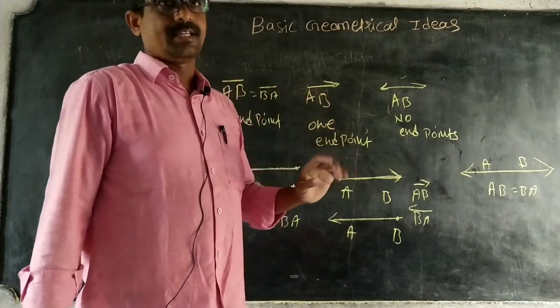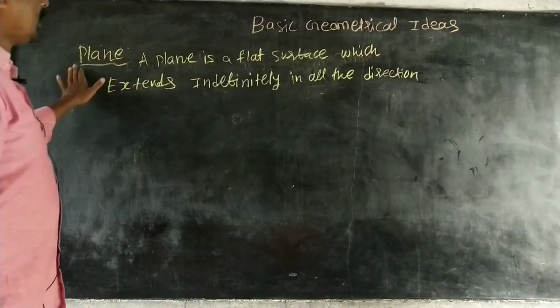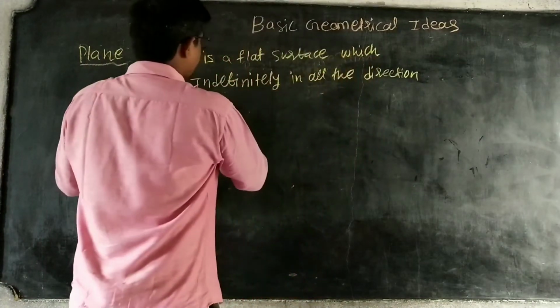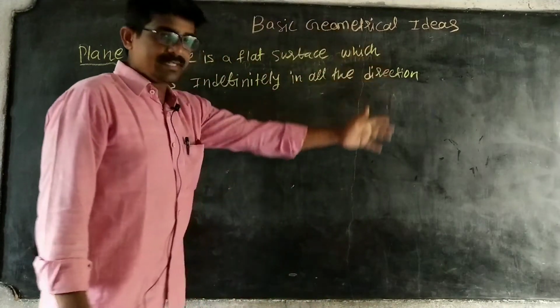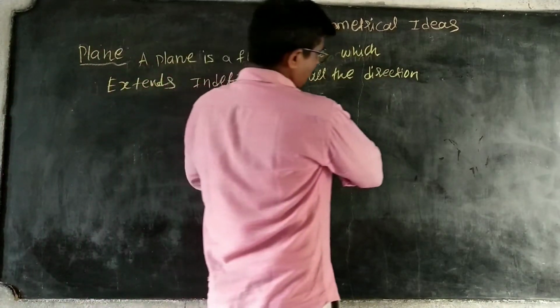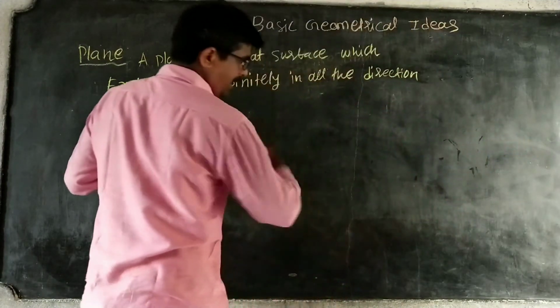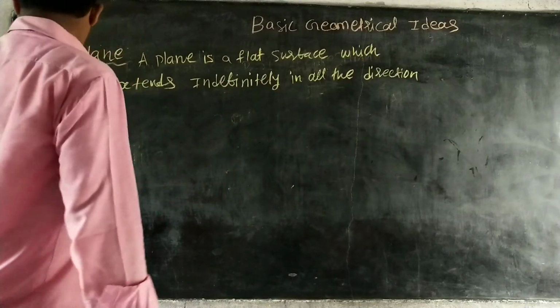Okay, right. Next we are going for another topic. Plane. A plane is a flat surface which extends infinitely in all directions. Simple. This is one plane. It is a flat surface. It extends in all directions indefinitely. This is called a plane.